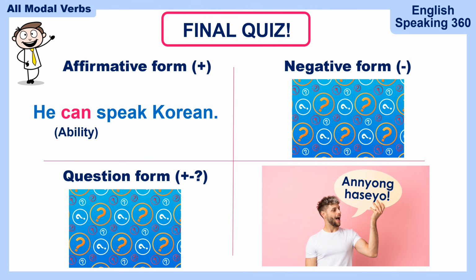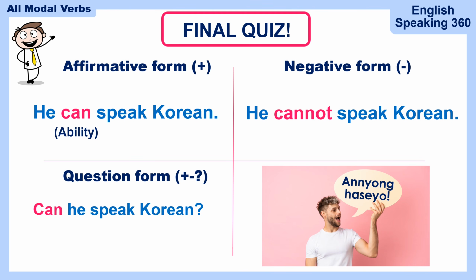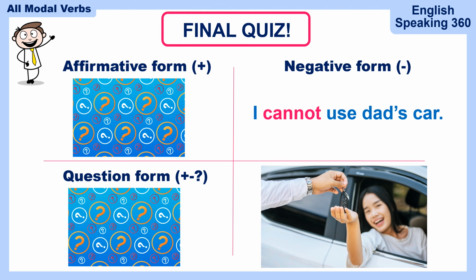He can speak Korean. So this is an ability. He can speak Korean. 안녕하세요. What is the negative form? He cannot speak Korean or he can't speak Korean. Give yourself 1 point. Question form, can he speak Korean? That's great. Or can't he speak Korean? You're surprised that he cannot speak Korean. He should be able to speak Korean. So here, give yourself 2 points, one for the negative form and 1 point for one of the question forms. Let's move on to question 2.